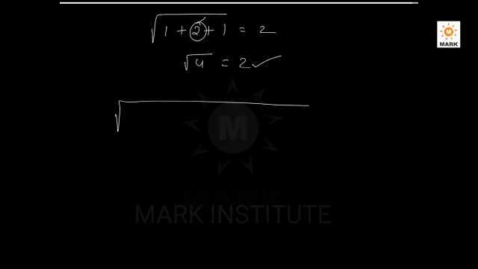And if I take one more example, I am taking 1 plus 2 plus 3 and I am coming back to 1. So it is 9. So the square root would be 3. That means square root of 9 is 3 itself.